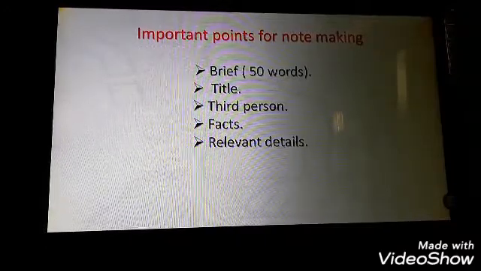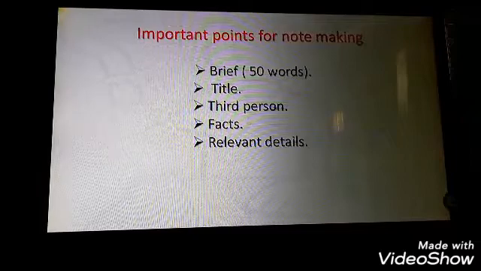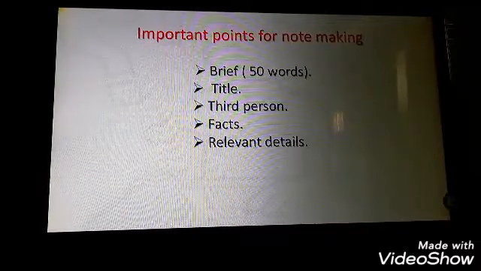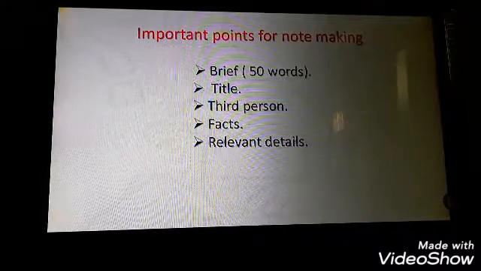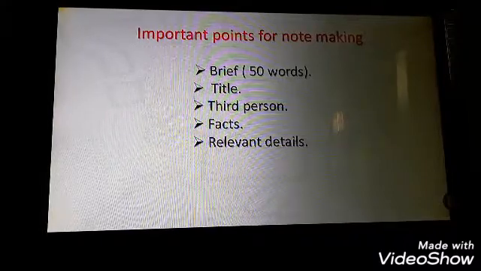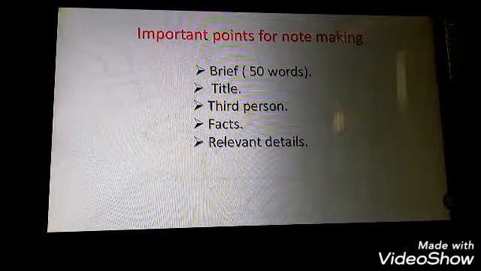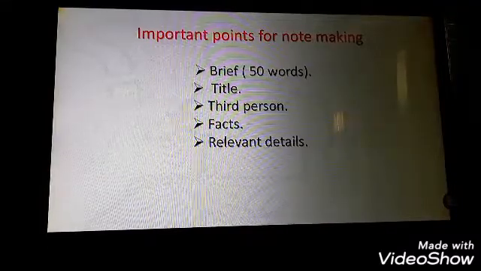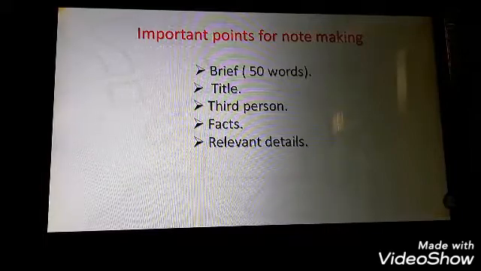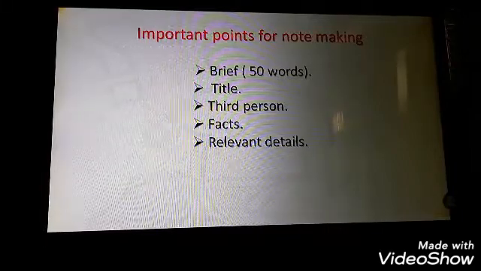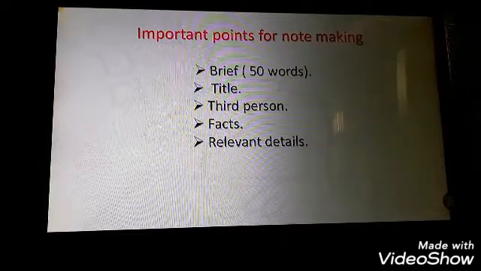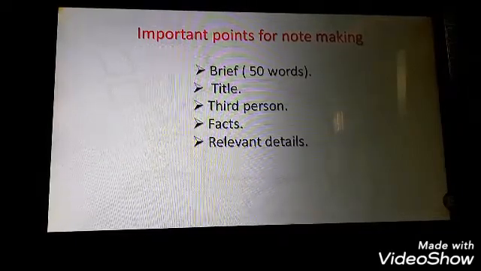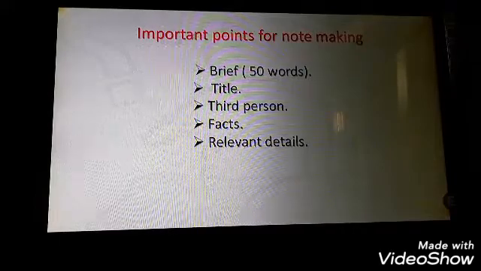Then the third person. It should be written in third person. It should not be written in first person, like I saw this or we saw that. So I and we are not the correct format. Then facts. You have to write down all the facts that you have found out in the paragraphs. You don't have to write irrelevant details. You have to write down only the relevant details which are important in that paragraph.